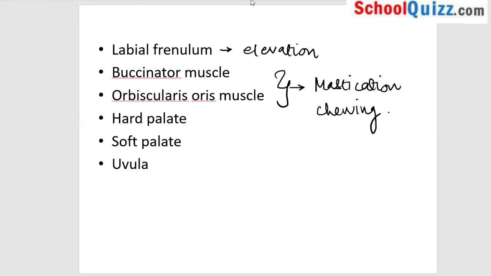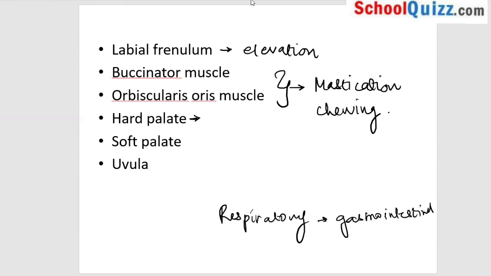Next, hard palate and soft palate. When you move your tongue towards the roof, you will feel that you have a hard palate, and on the back side you have a soft palate. Why do we require the hard palate? What is the function of the hard palate? Remember, the most important function of the hard palate is to separate your respiratory system from the gastrointestinal system.